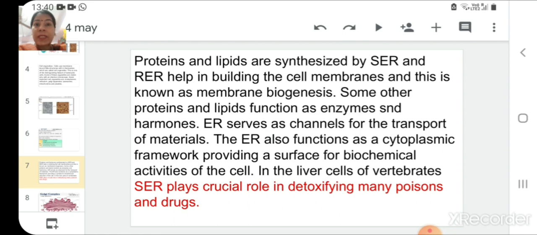Some other proteins and lipids function as enzymes and hormones. Endoplasmic reticulum serves as a channel for transport of various materials. The ER also functions as a cytoplasmic framework, providing a surface for biochemical activities of the cell. In the liver cells of vertebrates, SER plays a crucial role in detoxifying many poisons and drugs.